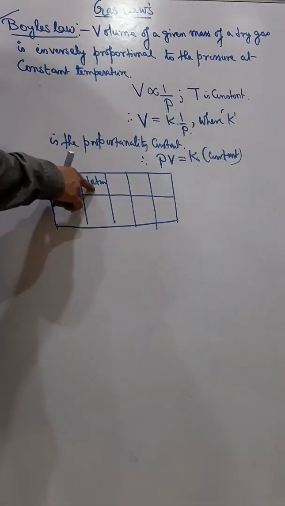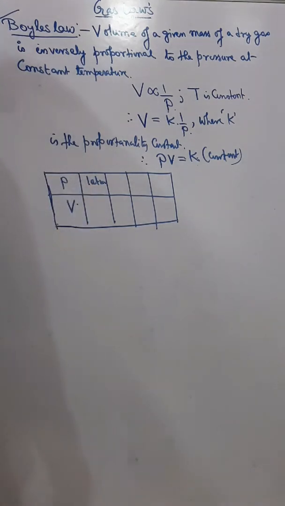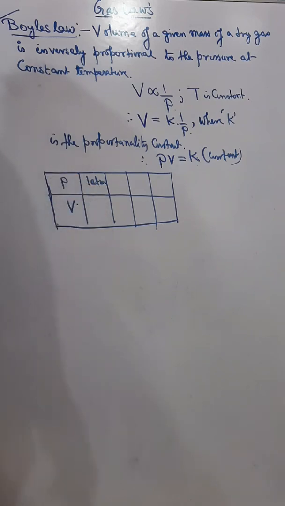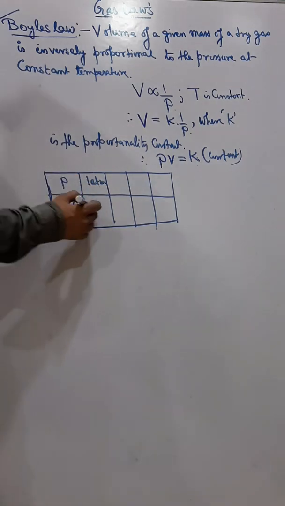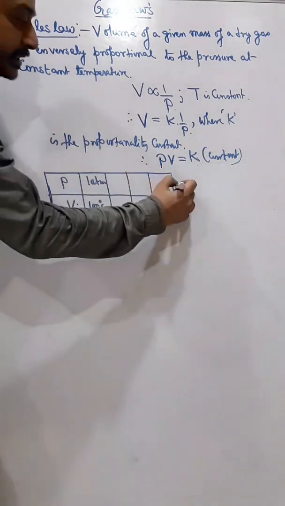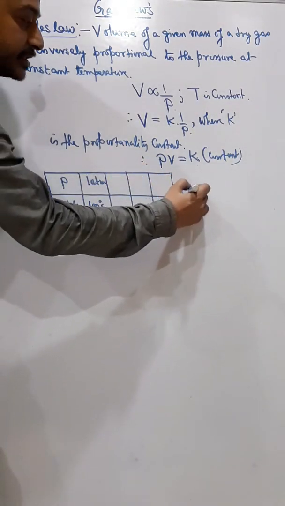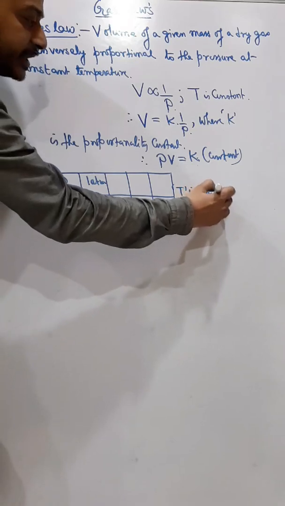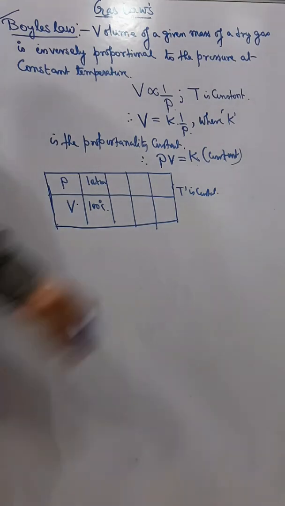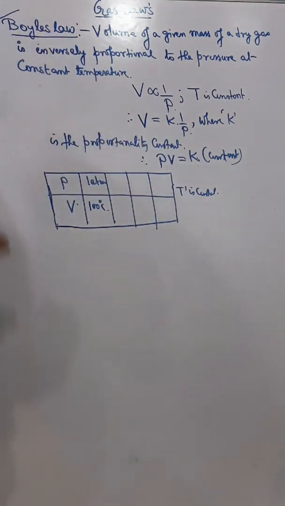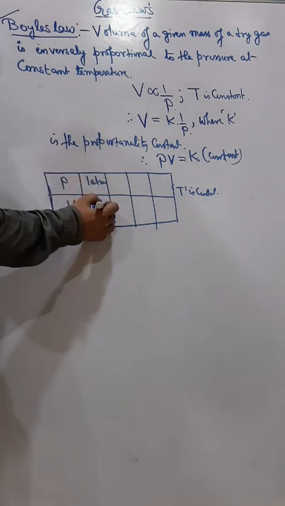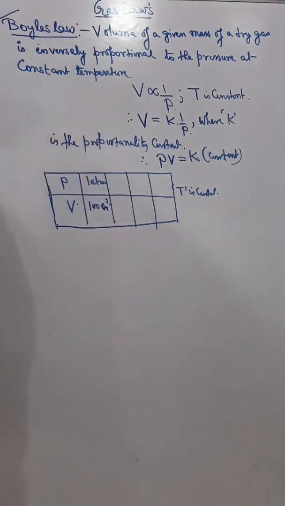The units of pressure are atmosphere, centimeter of mercury, millimeter of mercury. So suppose the pressure of a gas is 1 atm and the temperature is constant. Whatever the temperature, say room temperature 30 degrees Celsius, the temperature is constant, and at 1 atm pressure the volume of the gas is 100 centimeter cube, suppose.